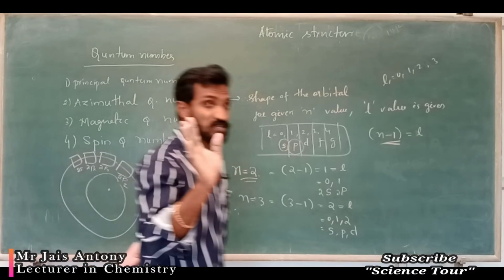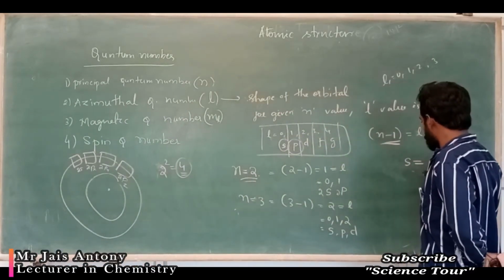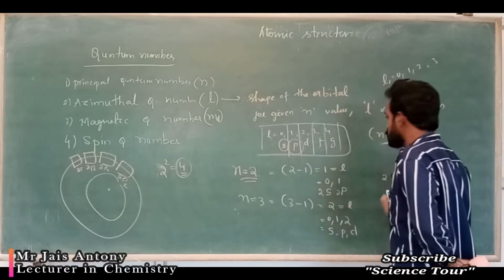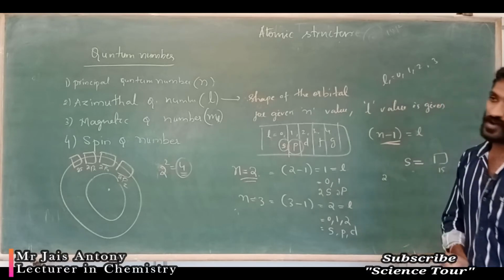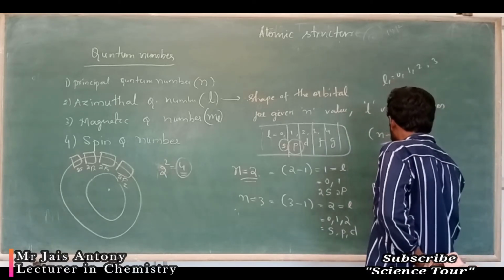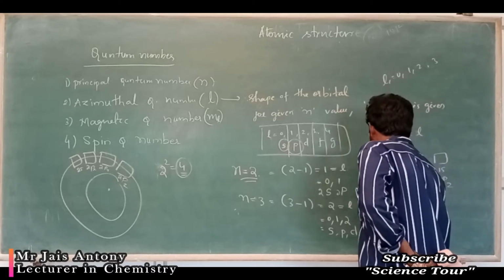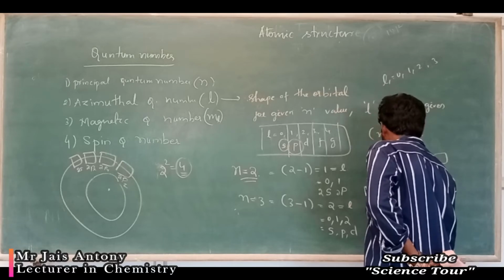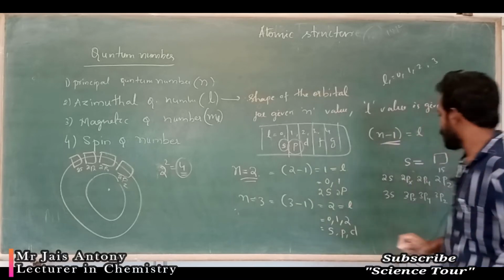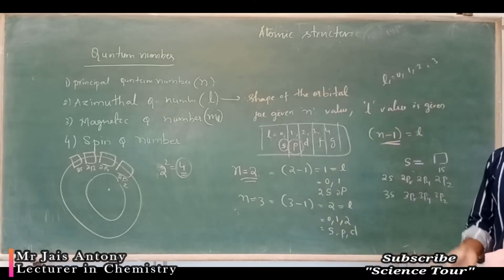My dear students, first of all I will tell you, s gives 1 orbital, that means the 1s orbital. 2 gives 2s orbital and 2px, 2py, 2pz orbitals. 3 gives 3s, 3px, 3py, 3pz, and 3d means 3dxy, 3dyz, 3dzx.